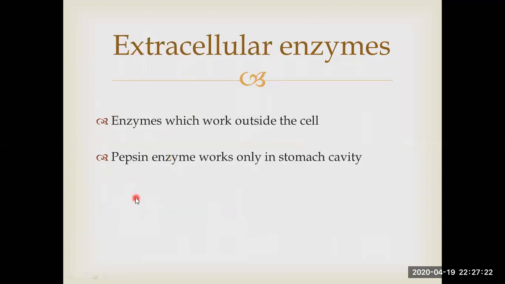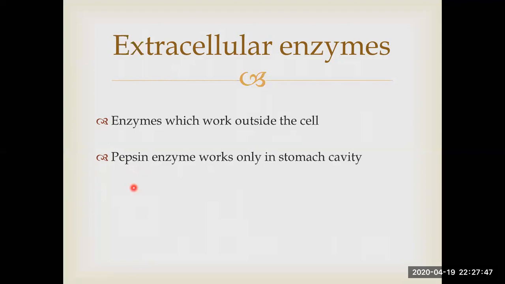What are extracellular enzymes? Extra means obviously outside. All those enzymes that work outside a cell are produced in a cell, and they have to travel outside that cell and reach a certain destination. For example, pepsin is an enzyme that works only in the stomach cavity. The stomach, as you know, is our organ, it digests our food.